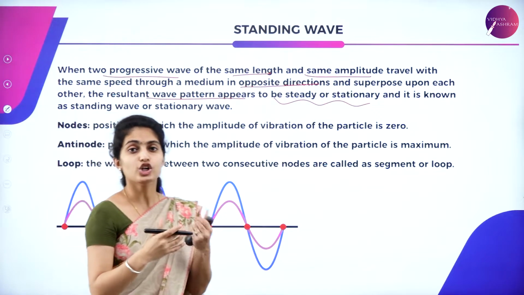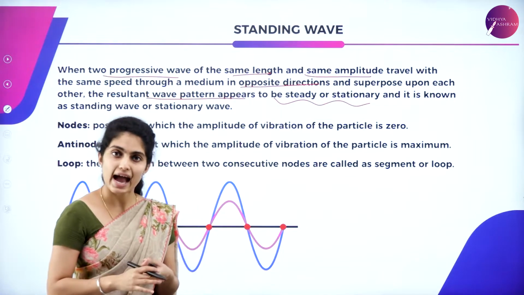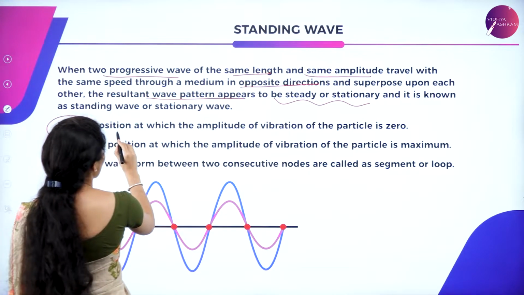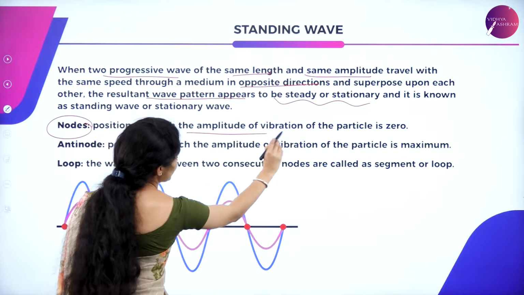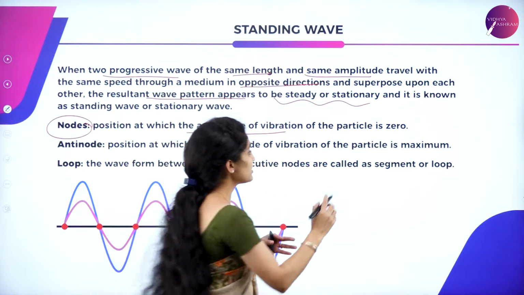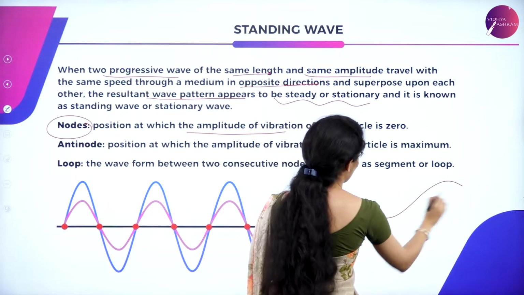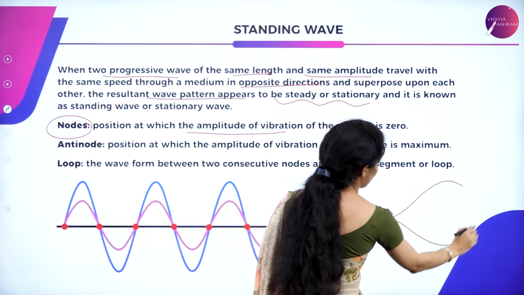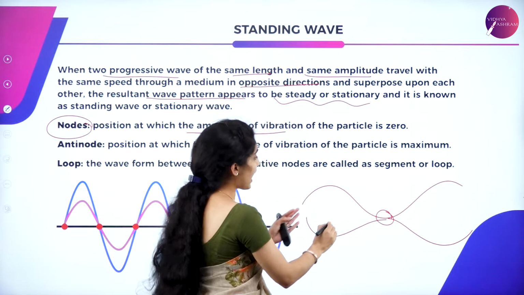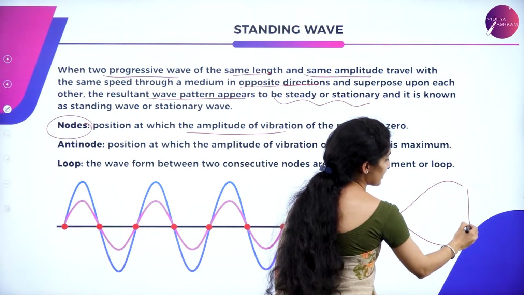Those terms are nodes, antinodes and loop. What is said to be a node? A node is the position at which the amplitude of vibration of the particle is 0. There is a formation of nodes and antinodes in this manner. Nodes mean the place where it joins and antinode means the place where it is open.